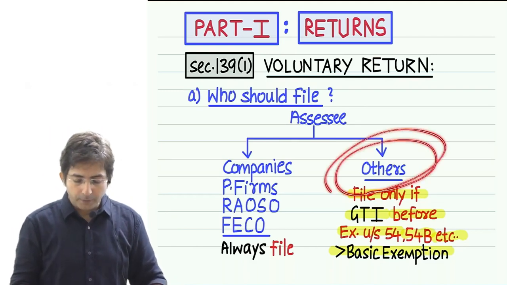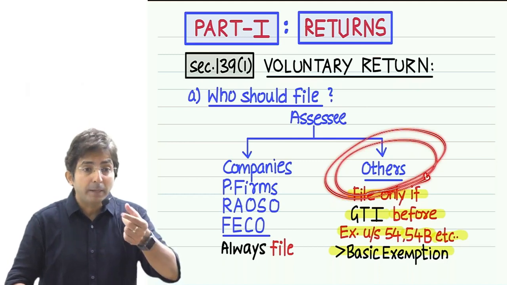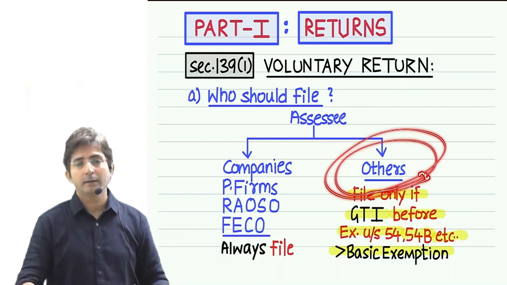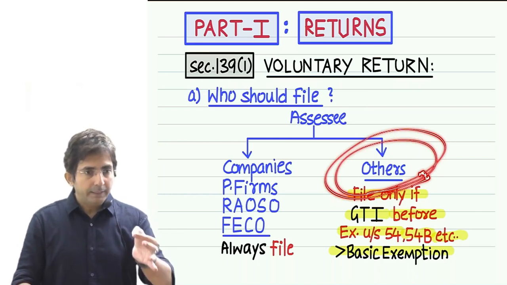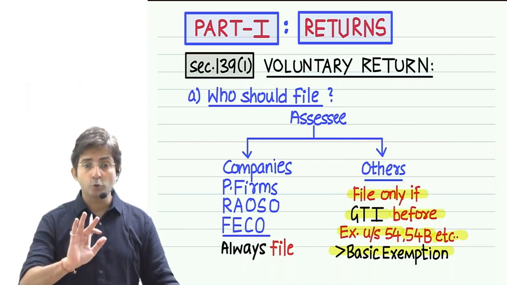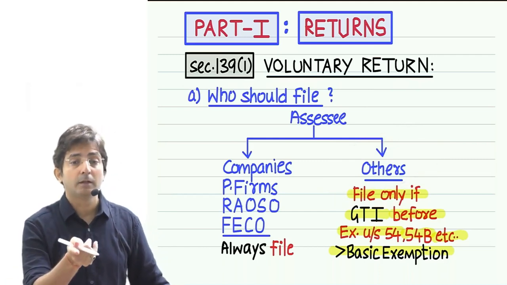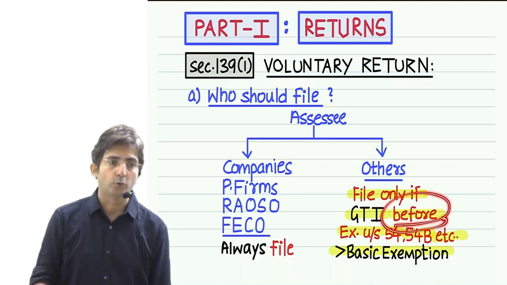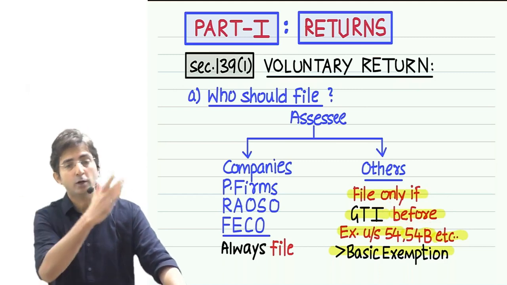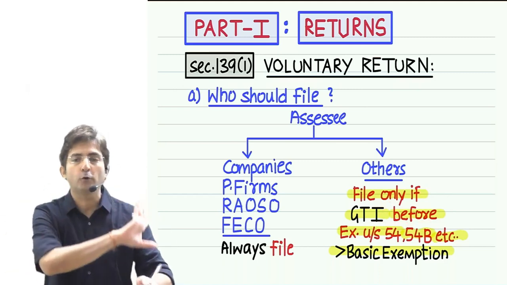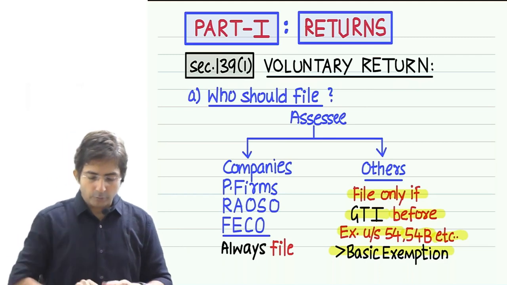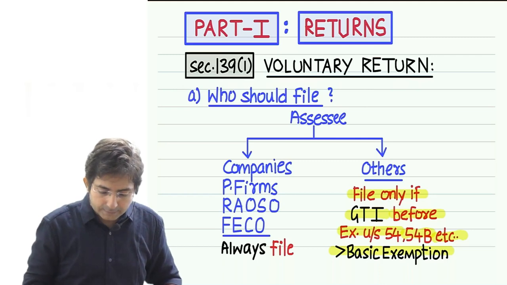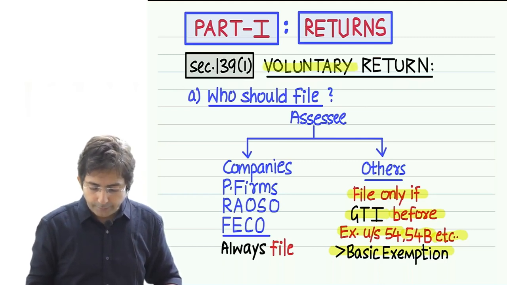But for other people, status is not important. Income, money. If you have more income, then file the return. Means for other people, income is the criteria. And that income should be greater than the basic exemption. Which income? Gross total income, read. Before exemption under 54. Actually, gross total income is after netting off everything, no? But you will have to add back these 54 exemptions. Okay, then see what did I say? Okay, wait, first let me explain why this section is called voluntary return.